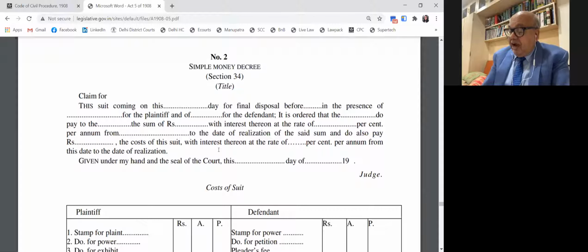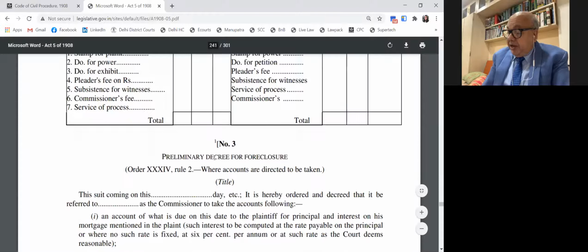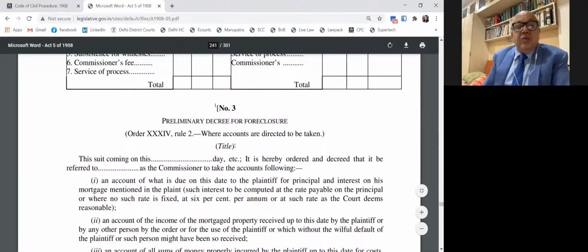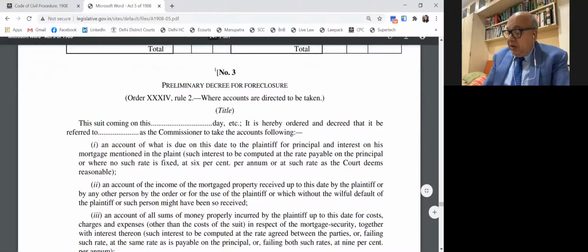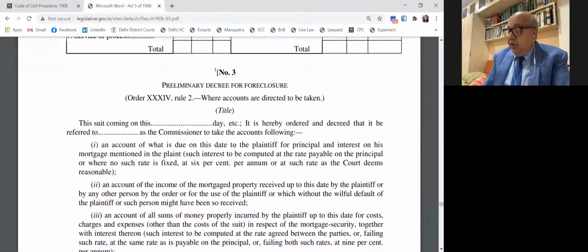Then kindly see item number 3, that is form number 3, preliminary decree for foreclosure. That is under Order 34, Rule 2. You know that a suit for foreclosure is filed by a mortgagee against the mortgagor. These are suits under the provisions of the Transfer of Property Act. Suits for recovery are dealt with under Order 34.